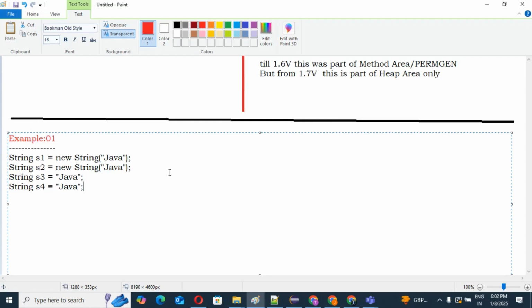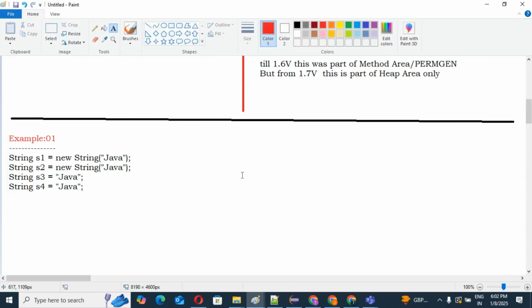What have I told you, guys? So how many objects in total can we create from these 4 lines? How many objects will be created in our heap area? How many objects will be created in our SCP area? Guys, don't get confused. I will explain. Okay, guys, see.